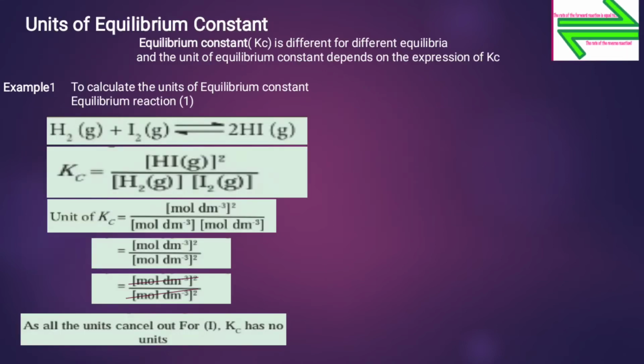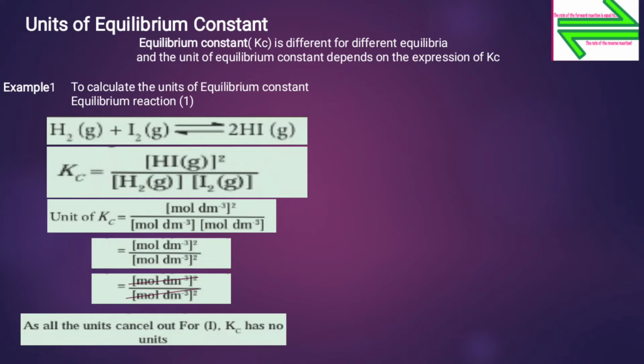Now, let us next see the units of the equilibrium constant. Kc, the equilibrium constant, is different for different equilibria, and the unit of Kc depends on the expression of Kc.